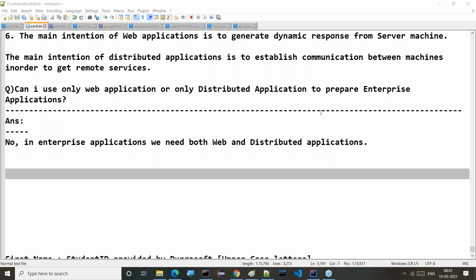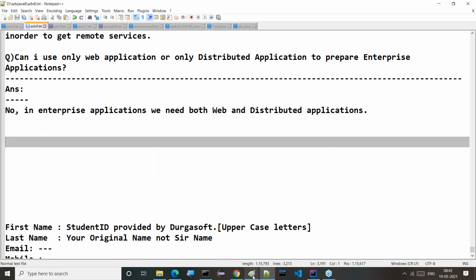Now try to understand it clearly. Okay, fine. I want to take one more diagram here.